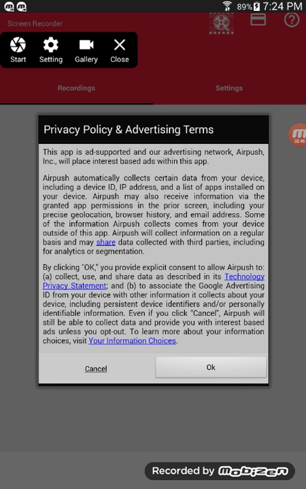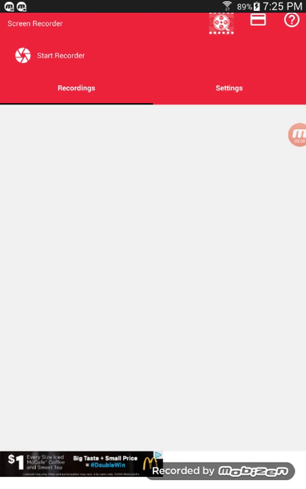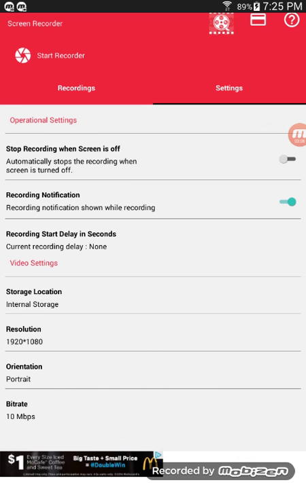There's a privacy policy and advancing time. Click OK and go right here, load, and click it right here. Never mind, and click right setting.